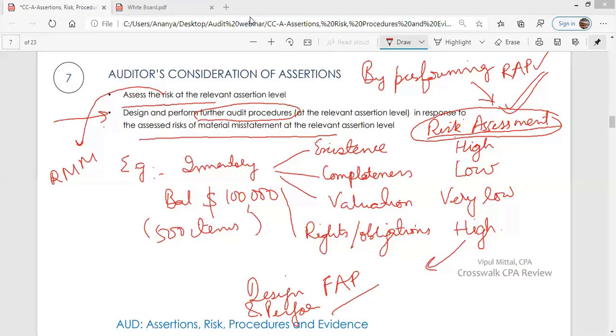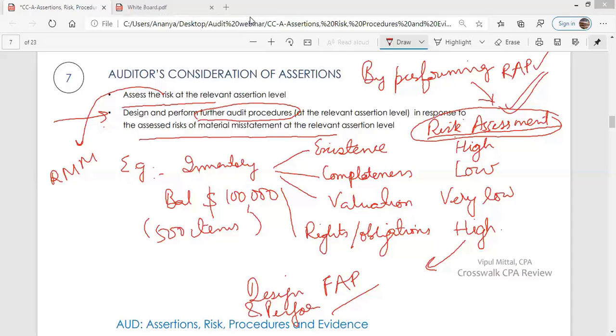So when the auditor performs risk assessment procedures, the auditor assesses risk at relevant assertion levels. The auditor also assesses risk at financial statement level, but we are not discussing risk assessment at financial statement level. That we will take in another session. So we are only talking about the relevant assertion level. By performing risk assessment procedures, the auditor assesses risk, and on the basis of this risk assessment, the auditor designs and performs further audit procedures. Now, how does this risk assessment form the basis in designing and performing further audit procedures?